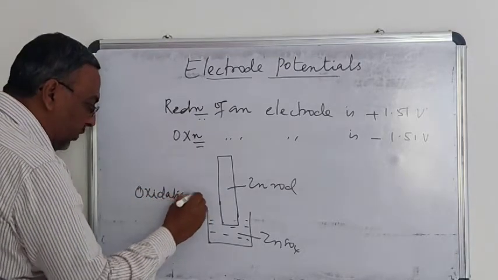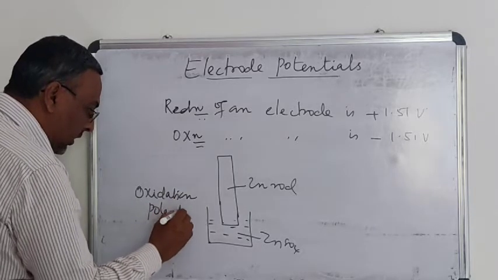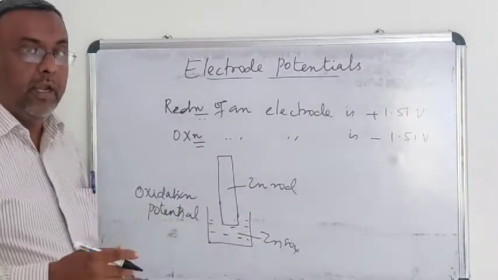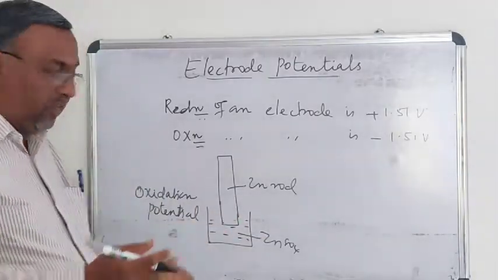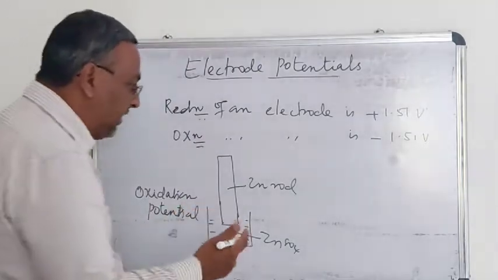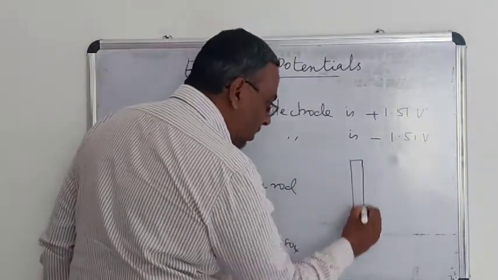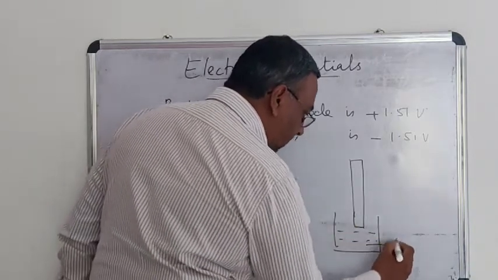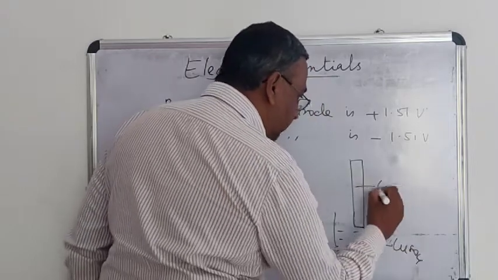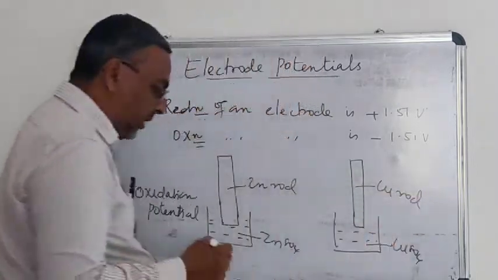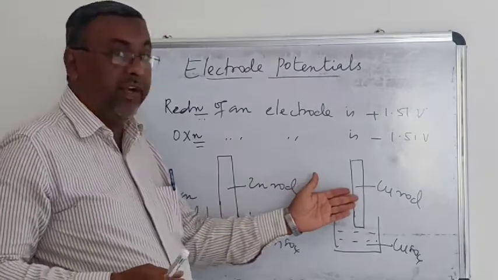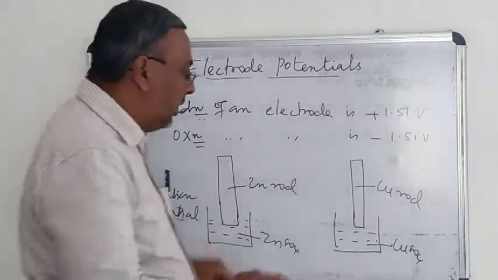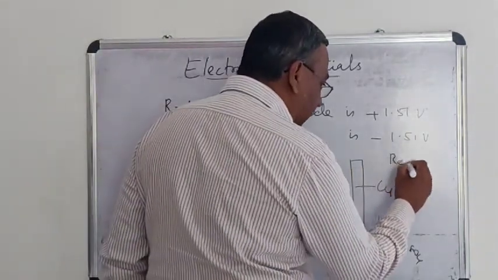Why is it oxidation potential? Because zinc always has the tendency to get oxidized, to lose electrons or to supply electrons, so it will have oxidation potential. If the copper electrode is in contact with copper sulfate solution, this is copper sulfate solution, this is copper rod, then what happens? Copper rod always has the tendency to get itself reduced. Then the copper electrode will have reduction potential.